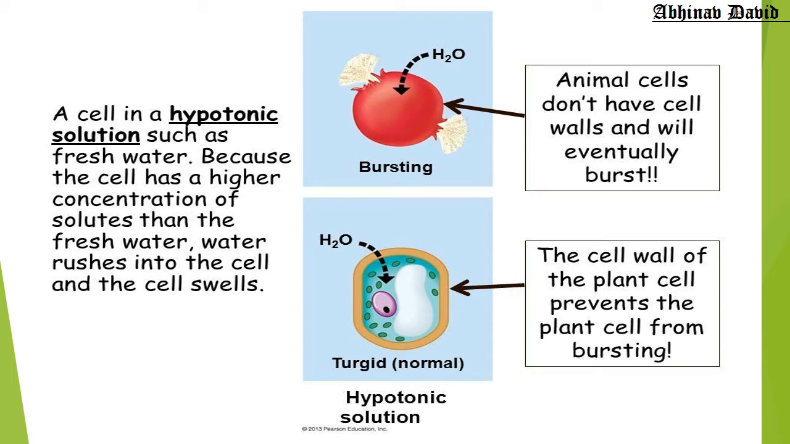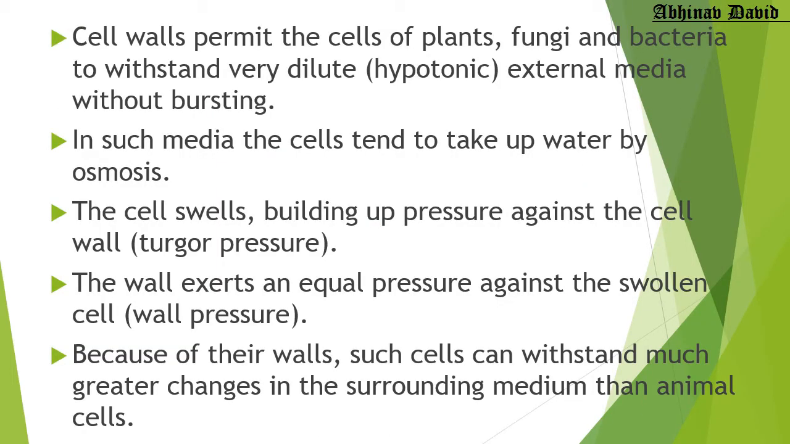Okay, so the animal cell will burst when we keep it in extreme hypotonic solution, as you can see here in the first figure. Now in the second figure, the plant cell will not burst when we keep it in extreme hypotonic solution. Now why it does not burst, let us see that. In such media, the cells tend to take up water by osmosis. So in the hypotonic solution, the cell will take the water.